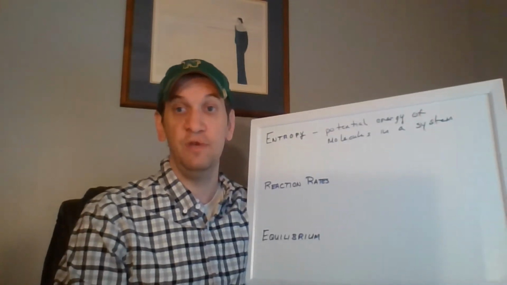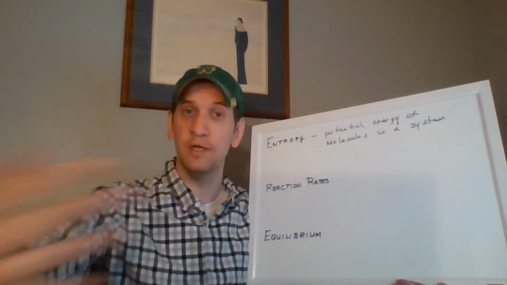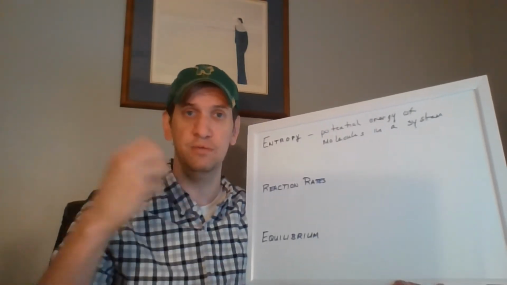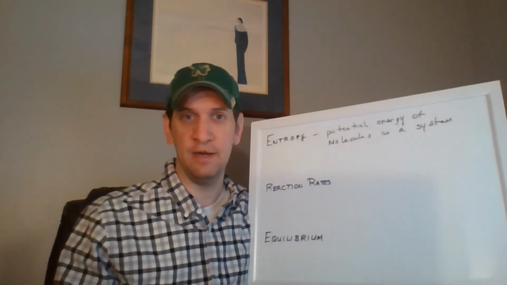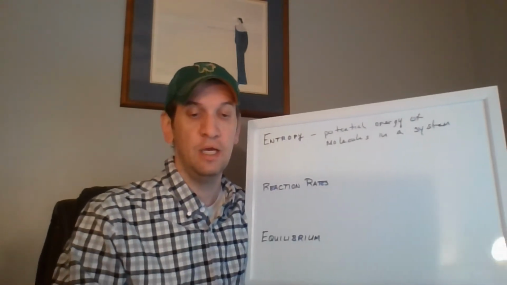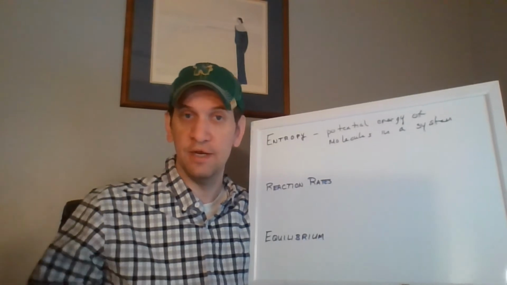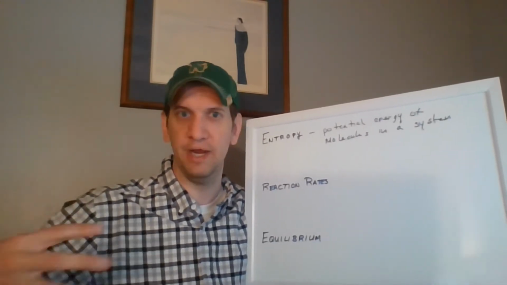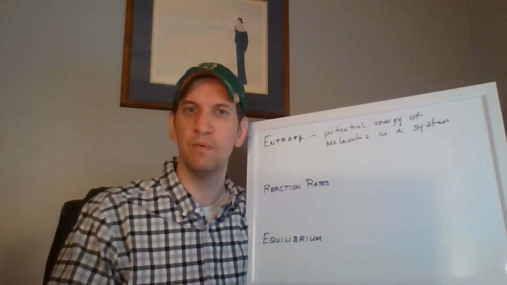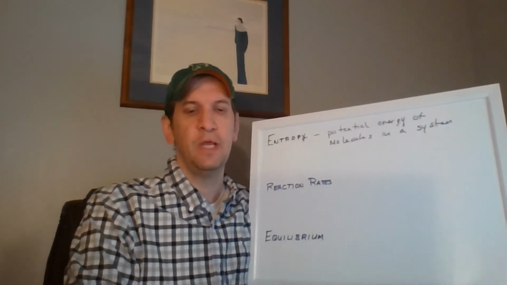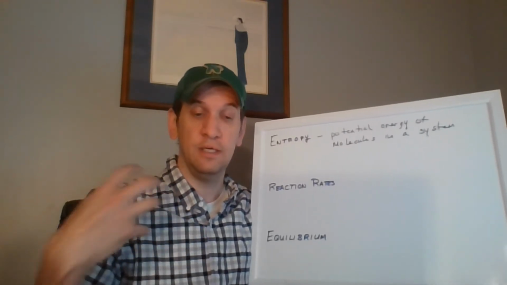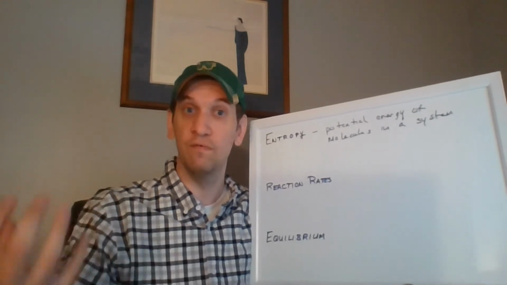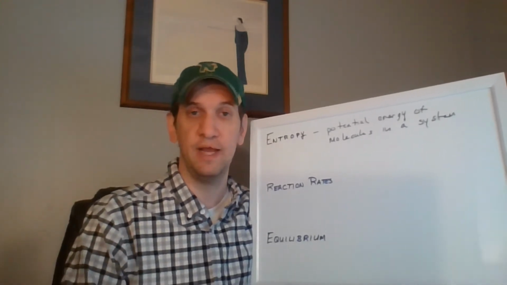an example of this would be if we increase the temperature in a system. We're putting more energy into that system. That energy goes into the molecules, allows them to vibrate more, allows them to move around more, gives them higher potential energy. In a reaction, that energy that's in those molecules is balanced against the energy it takes to make or break the bonds or move the electrons around or whatever we're doing in that reaction. And so the more potential energy we have, the more likely it is that that energy can overcome the energy it takes to start the reaction.